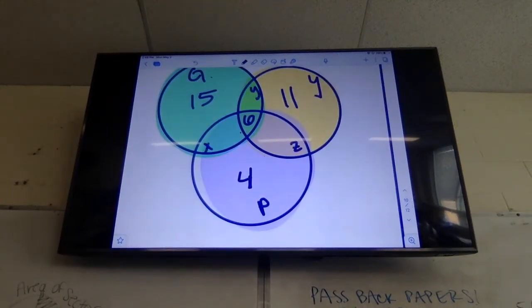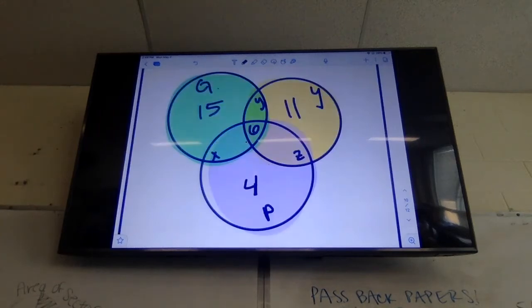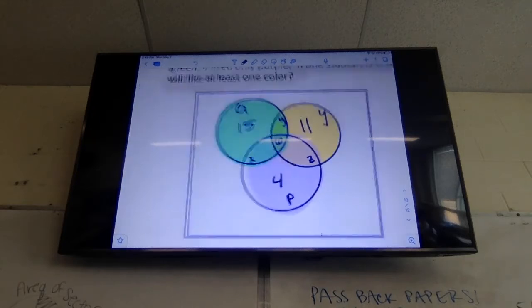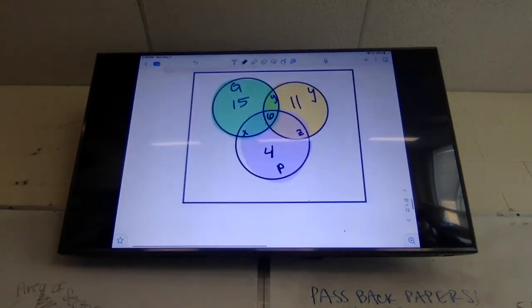If you do not have your shape set up like me, your X and Y might be a little bit different. So my X is between the green and the purple. Yours can be there too, or it can be somewhere else, that's fine. But know that if yours is not between the green and the purple like mine, you will not get the same answer for X as I do. Okay, so now I'm going to write my equations.